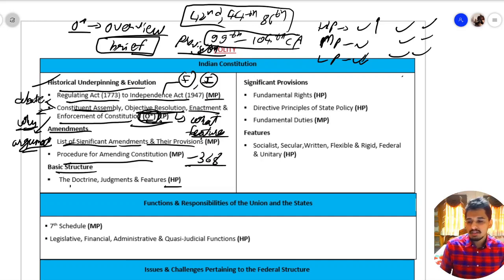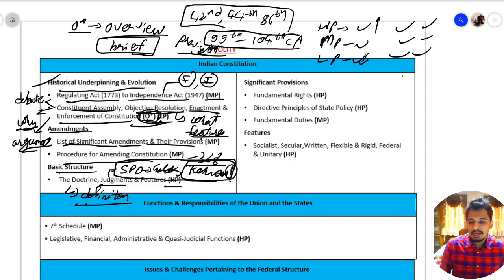Then we have basic structure, the doctrine, the definition should be known to you. What is the basic structure doctrine? Then the judgments, that it started from Shankari Prasad case. Then we had Golaknath case. Then we have Kesavananda Bharati case. And in Kesavananda Bharati case, the judiciary derived the basic structure of the constitution. So this timeline of cases should be known by us with a special focus on Kesavananda Bharati case.